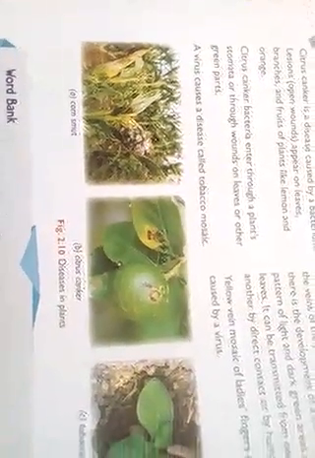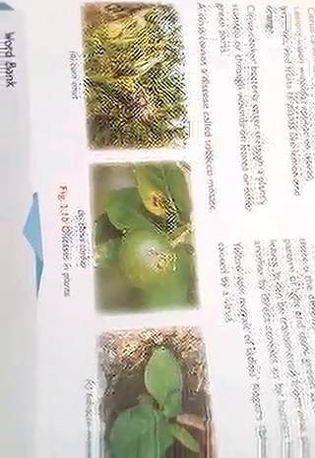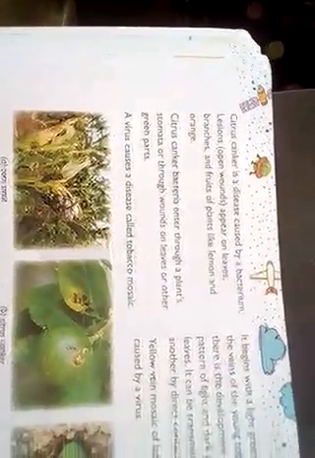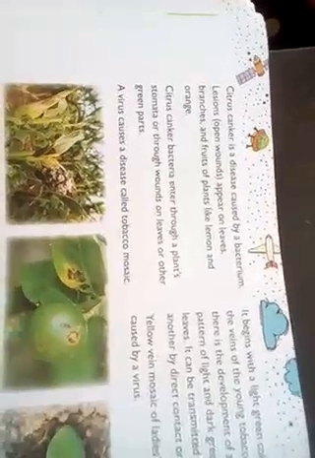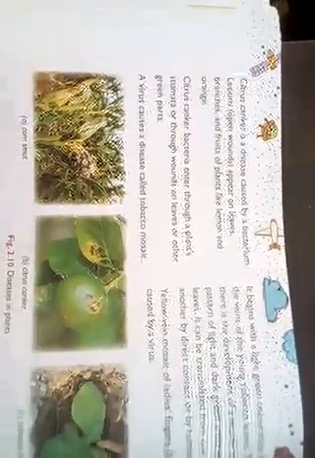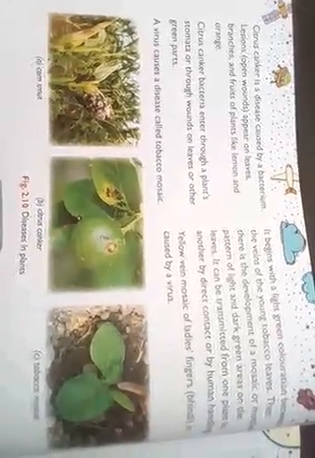Citrus canker. These are some of the diseases which we see in plants. Citrus canker is a disease caused by bacteria that appears on leaves and fruit. So here are some of the diseases caused by viruses and bacteria on plants. We need to make sure that those plants are not affected by these viruses.